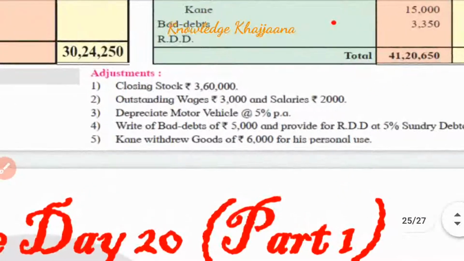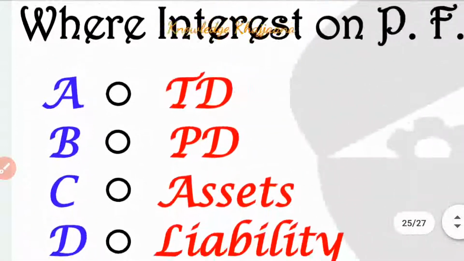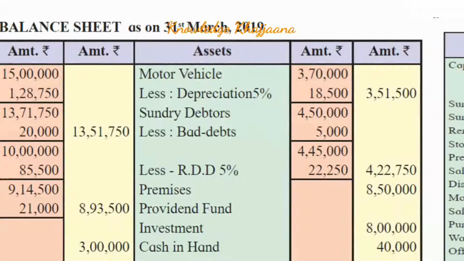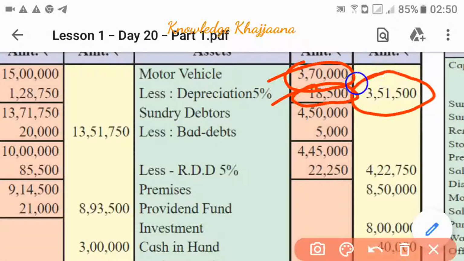Now depreciate motor vehicle at 5% per annum. Where should it be recorded? It should be recorded to the balance sheet asset side. What was the value of motor vehicle? Rupees 3,70,000. And what is its depreciation at the rate of 5%? 5% of 3,70,000 is rupees 18,500. So we have to deduct that amount from the asset, that is motor vehicle, and the final written down value of motor vehicle is rupees 3,51,500.